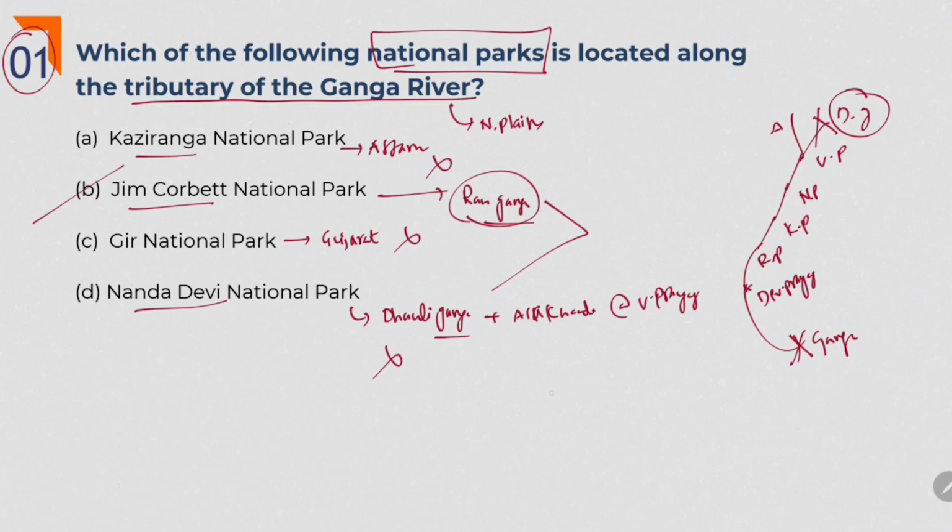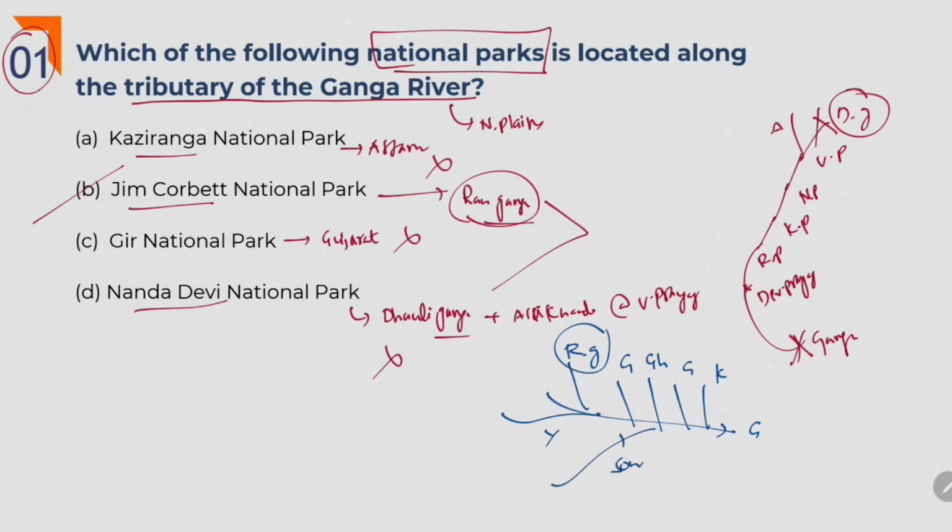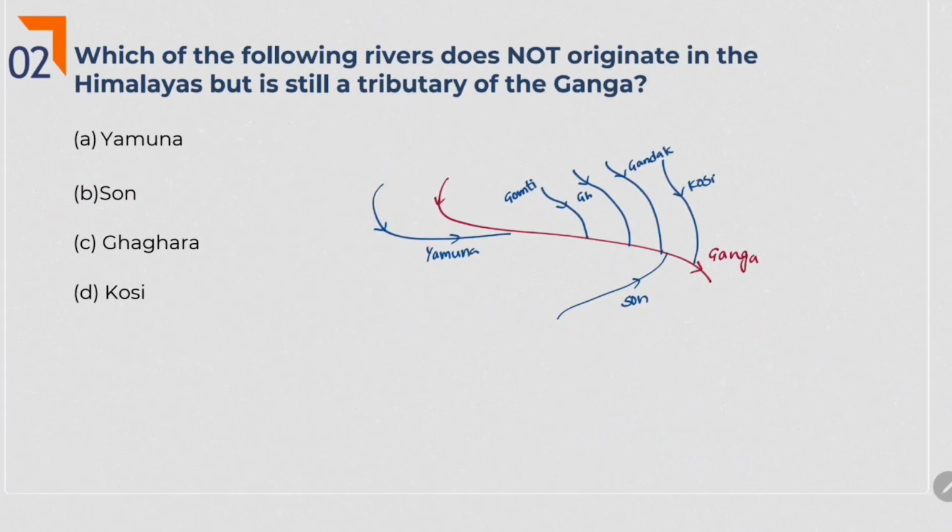If we see the tributaries of Ganga, the left bank tributaries are Ram Ganga, Gomati, Ghaghara, Gandak and Kosi. And right bank tributaries are Yamuna and Son. So, Ram Ganga is the tributary of Ganga river on whose banks the Jim Corbett National Park lies. Okay, moving to the next question.